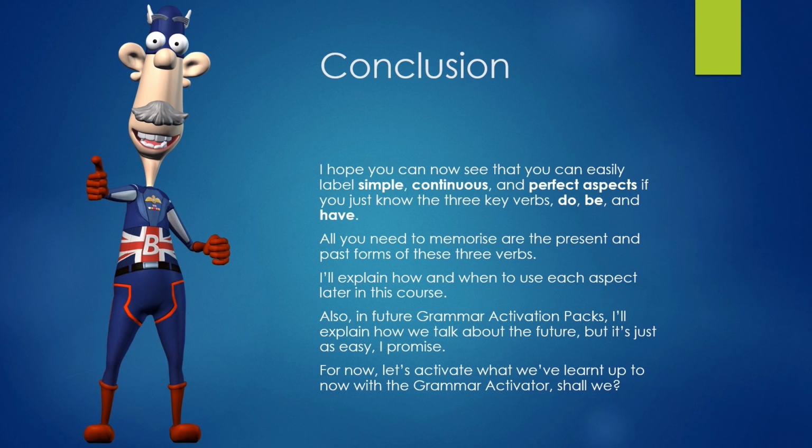Conclusion. I hope you can now see that you can easily label simple, continuous and perfect aspects if you just know the three key verbs, do, be and have. All you need to memorize are the present and past forms of these three verbs. I'll explain how and when to use each aspect later in this course. Also, in future grammar activation packs, I'll explain how we can talk about the future. But it's just as easy, I promise.